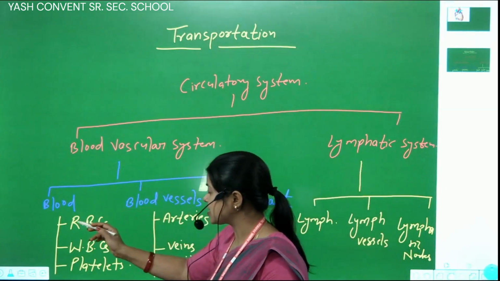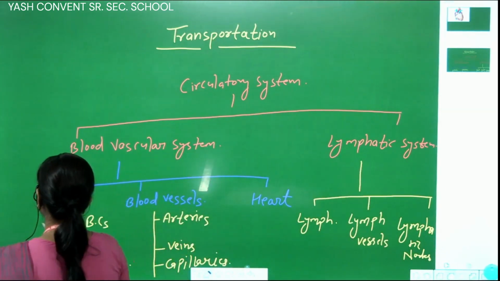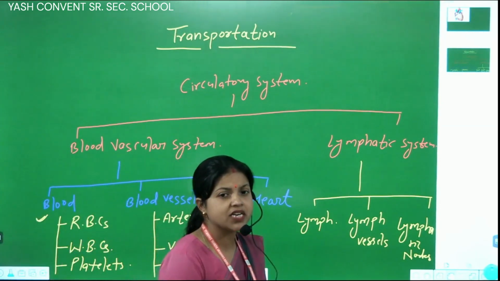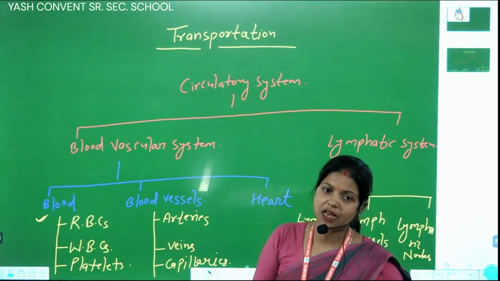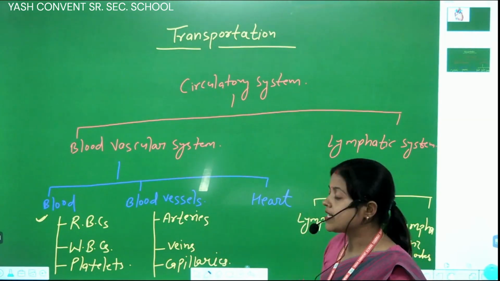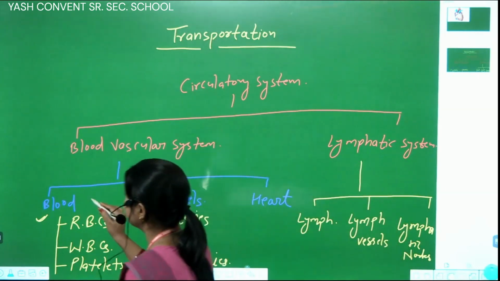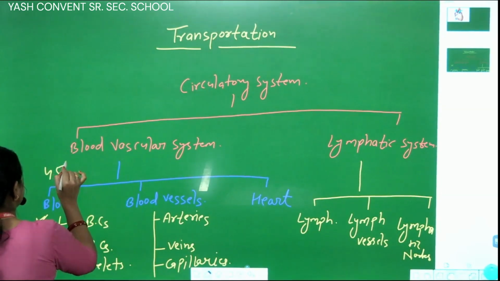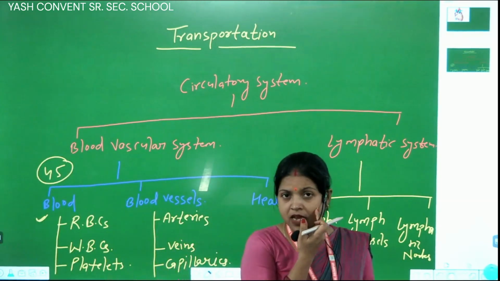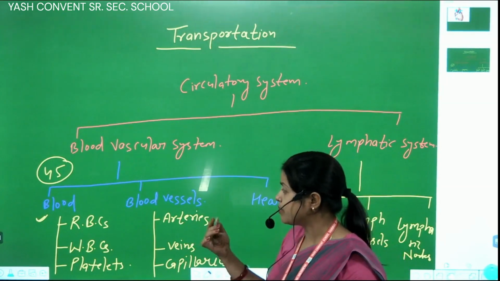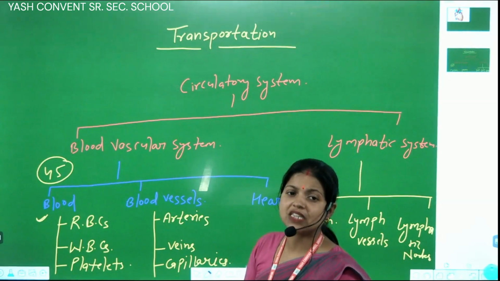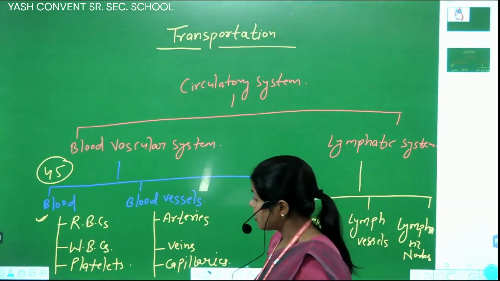In the blood vascular system there are three parts. First, blood. The composition of blood is plasma and corpuscles. Plasma occurs in blood at 55% and corpuscles at 45%. In plasma there are many proteins, like thromboplastin, prothrombin, etc., and ions are present. And in blood there are three types of corpuscles.